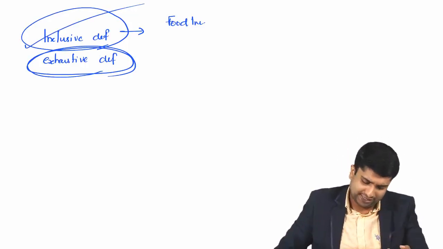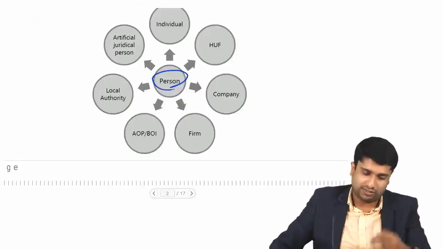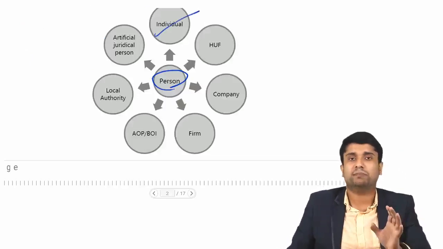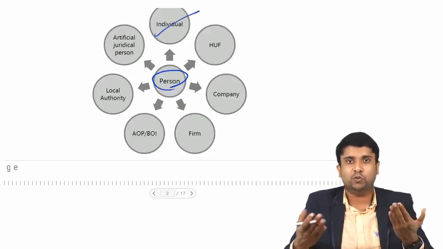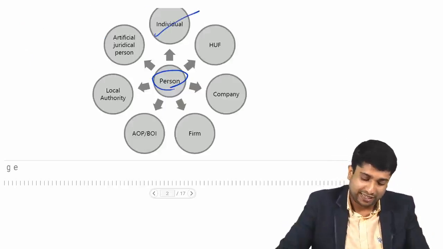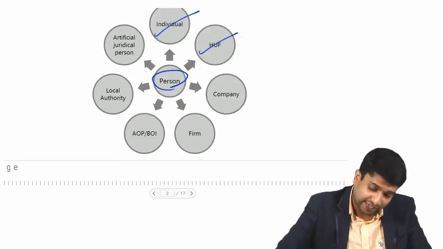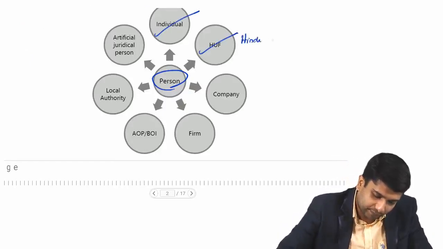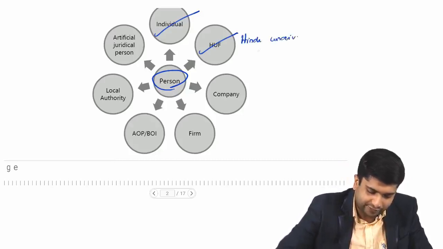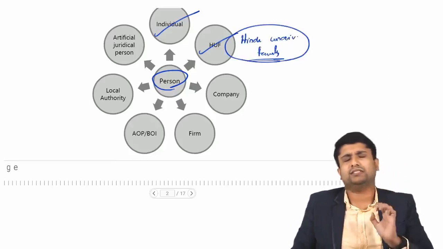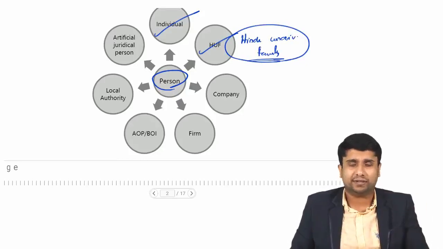That means they are saying person includes an individual. Individual simply means a natural person. You, me, etc. Then HUF. What is HUF? Hindu undivided family. A Hindu undivided family carrying out a family business, right?